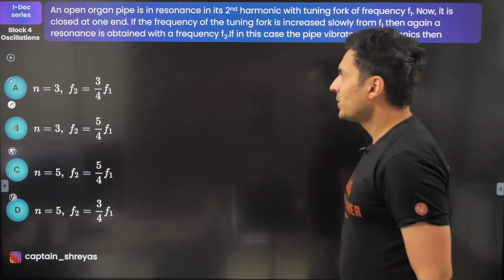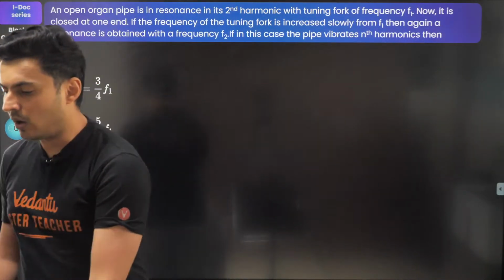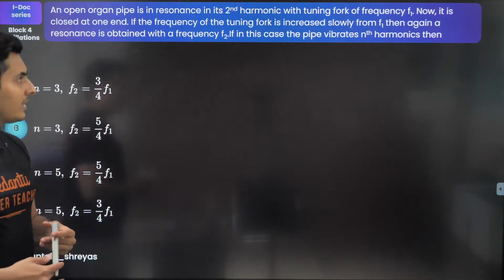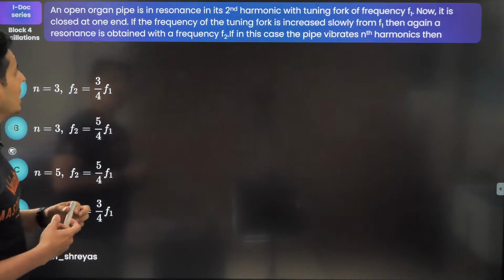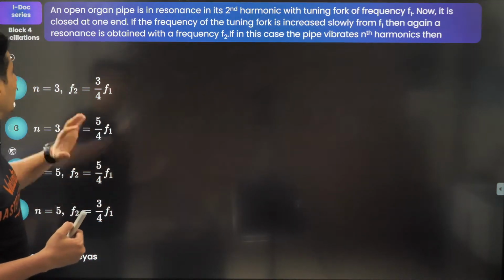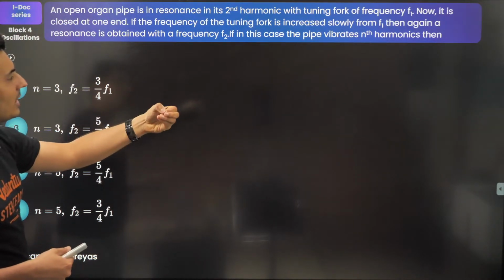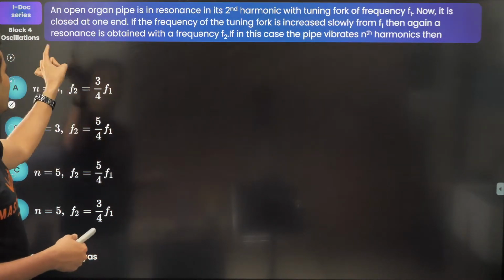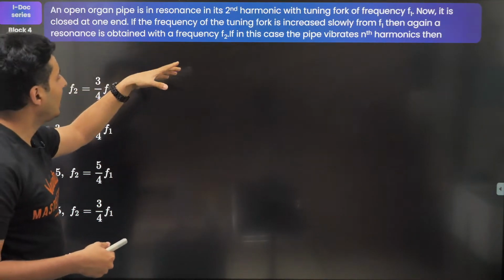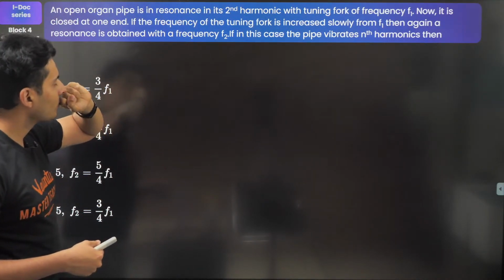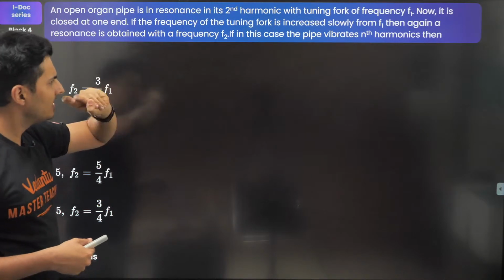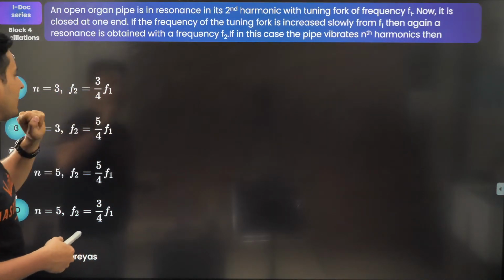Okay, so there is an open-ended organ pipe, and it is in its second harmonic. Now it is closed and the frequency of the fork is increased slowly. Interesting. And then it resonates at some other frequency. If in this case the pipe vibrates in the nth harmonic, then what is the value?